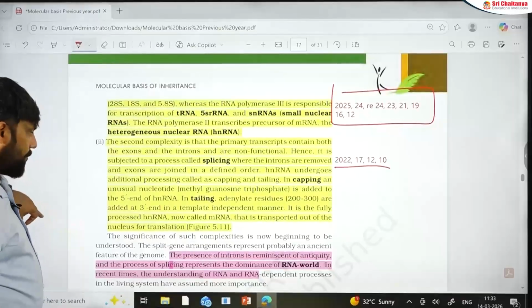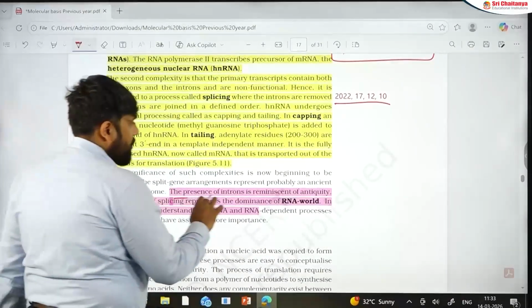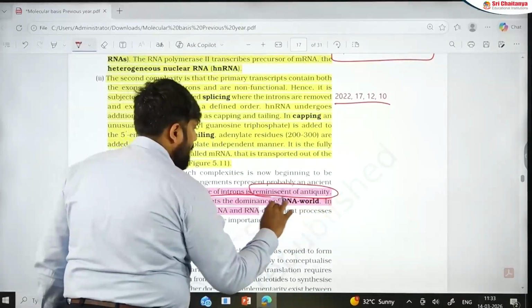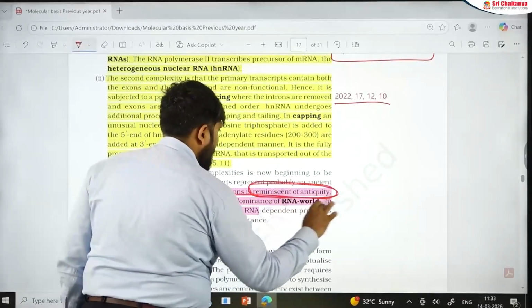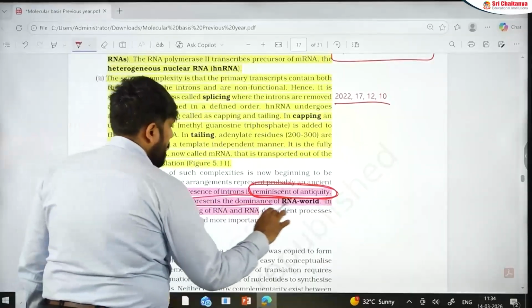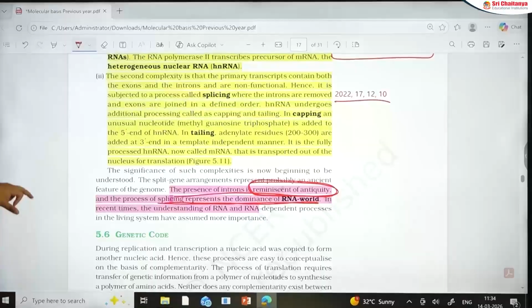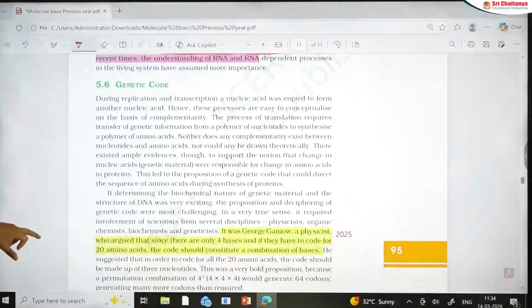There is something which has not appeared yet, but it will come later on. The presence of introns is reminiscent of antiquity. This is a line from NCERT, a good line. It has the potential of a question, and at the same time it also talks about the dominance of the RNA world. Never forget these two lines also. Mark these lines in your NCERT and we'll go forward.